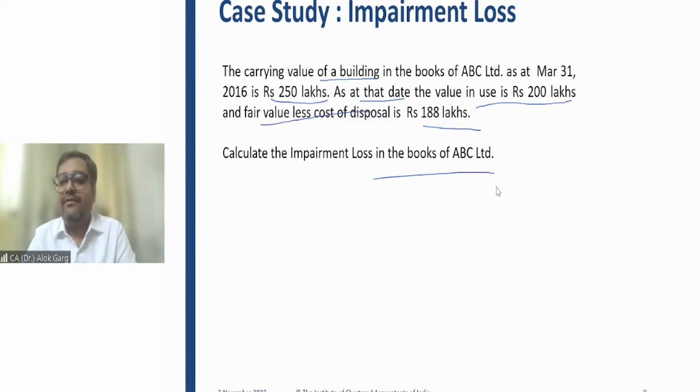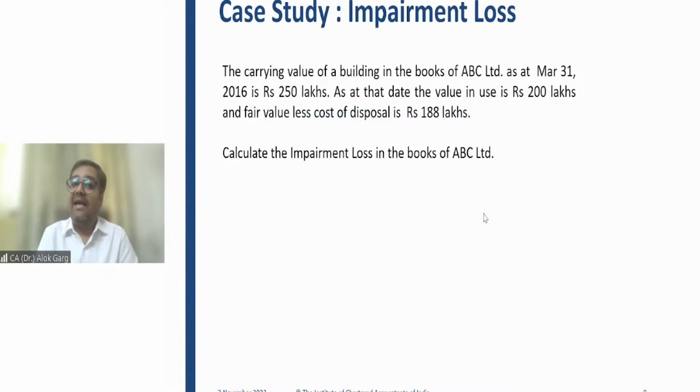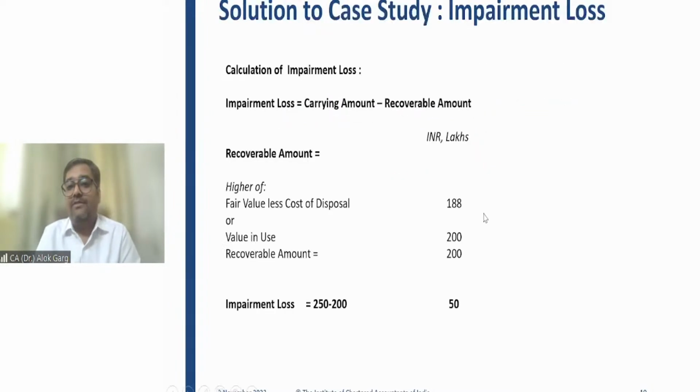Yes, it is the higher of fair value less cost to sell and value in use. So the recoverable amount is 200 lakhs. If the recoverable amount is 200 lakhs, then what is my carrying value? It's 250 lakh. My impairment loss is carrying amount minus recoverable amount, right?